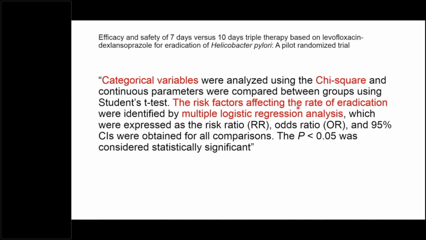And the problem with such kind of narration is they have not mentioned which categorical variable, because we know that it was nominal data, it was a categorical variable, but they should have mentioned that the eradication between both the groups was compared by using the chi-square test. That will be more meaningful.